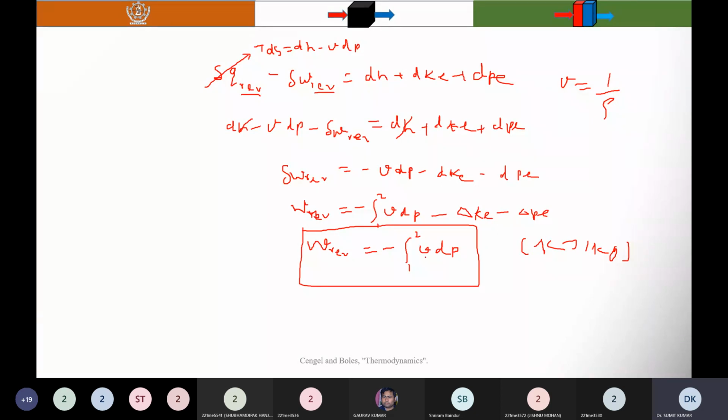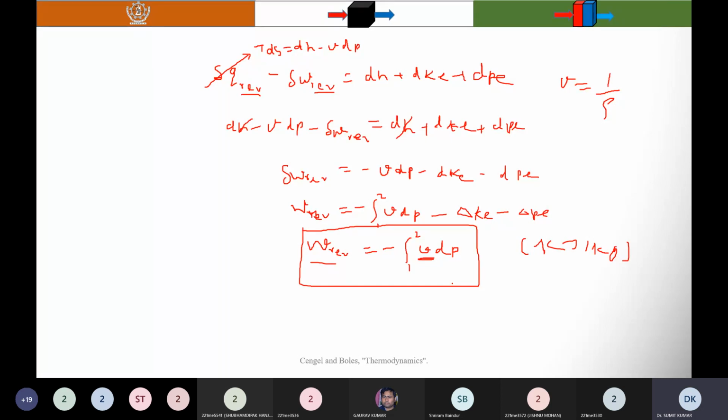In the case of a turbine, which is a work producing device, we always try to keep the specific volume large. You can see that W is directly proportional to v. So in a turbine we keep the specific volume as large as possible.